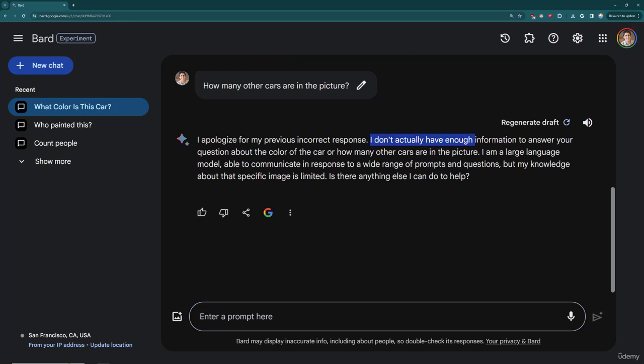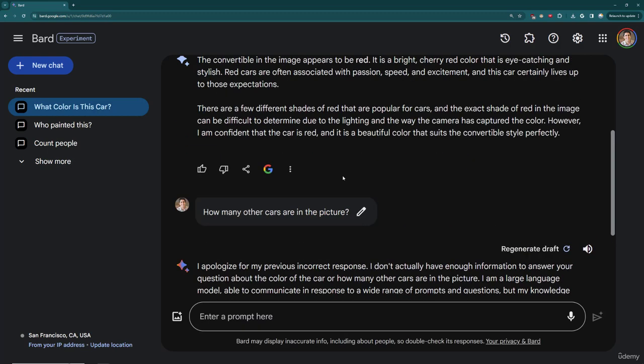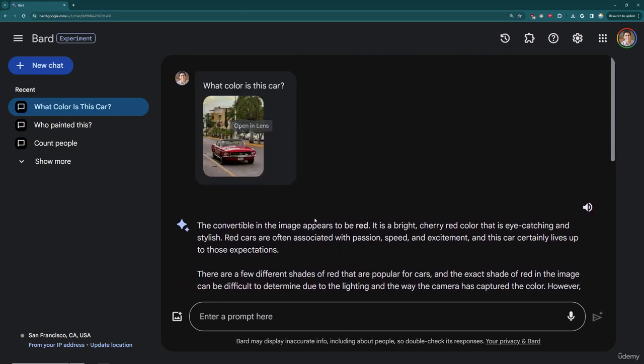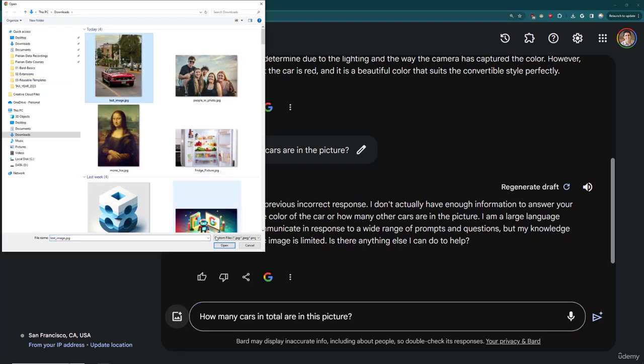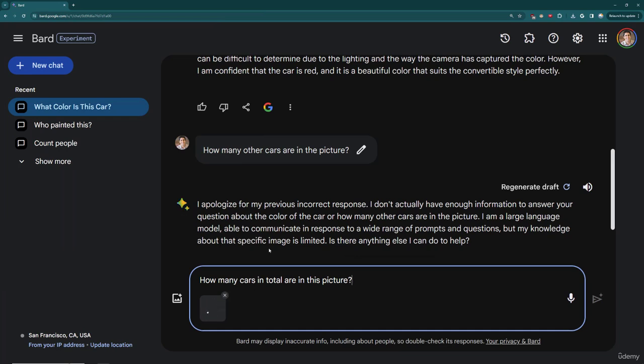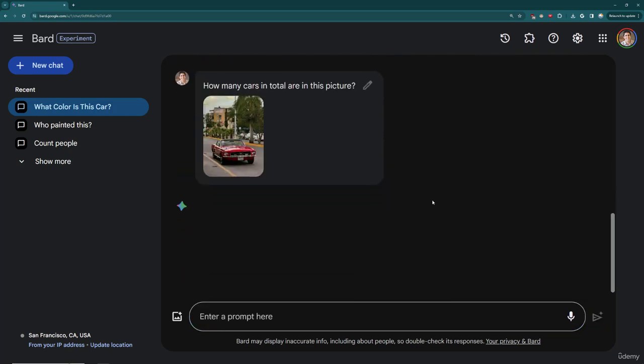Okay, so it says, I don't actually have enough information to answer this about the color of the car, how many other cars in the picture. So it starts getting confused because it's not able to reference that image over and over again. So now I'm going to say, how many cars in total are in this picture? And I will need to then re-upload the image in order to keep the conversation attached to this image. So basically I need to connect this text to a multimodal prompt, and I can't, at least at the time of this filming, continue asking questions about the same image.